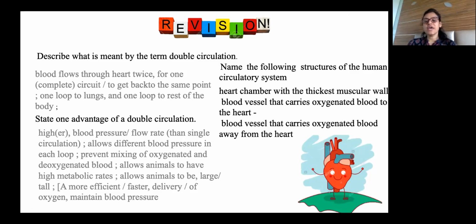Blood vessel that carries oxygenated blood to the heart. Farhana, blood vessel that carries oxygenated blood to the heart. Right atrium. So you all have understood the concept. Pulmonary vein. Yes, okay, very nice. Pulmonary vein, right? Blood vessel that carries oxygenated blood away from the heart. Artery. Yes, that is artery. So this thing should be clear.